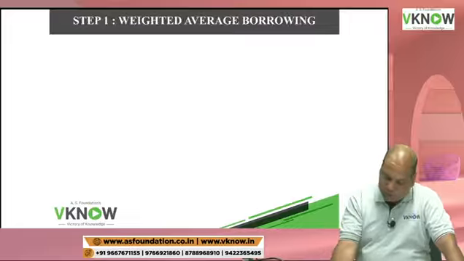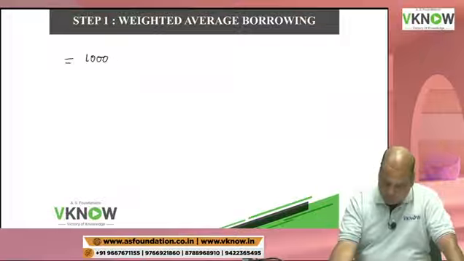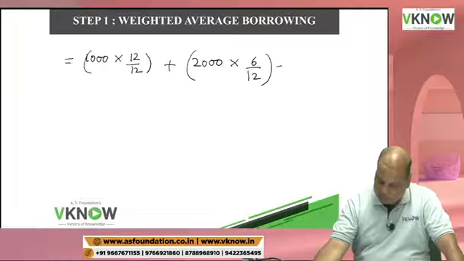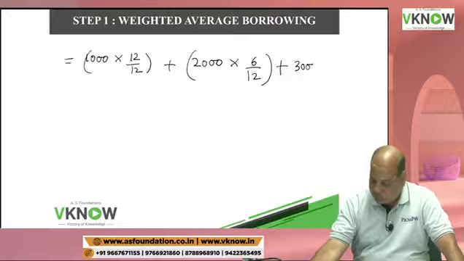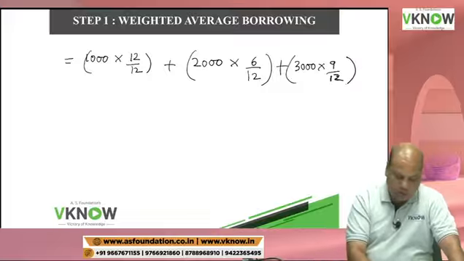Weighted average borrowing is equal to 1000 into 12 by 12 plus 2000 into 6 by 12 and plus 3000 into 9 by 12. So please calculate and tell me what is this figure.